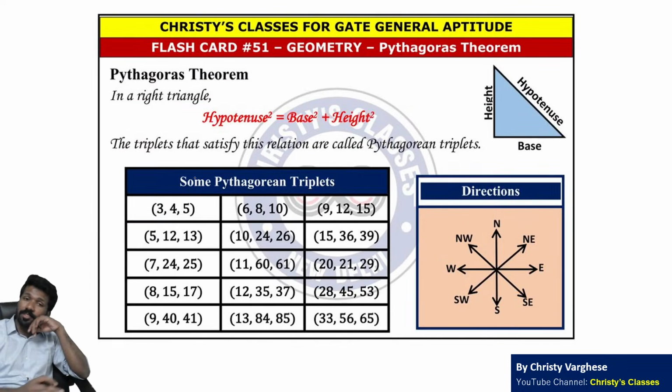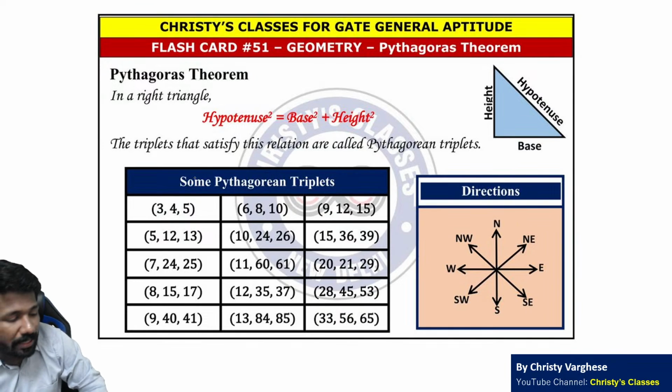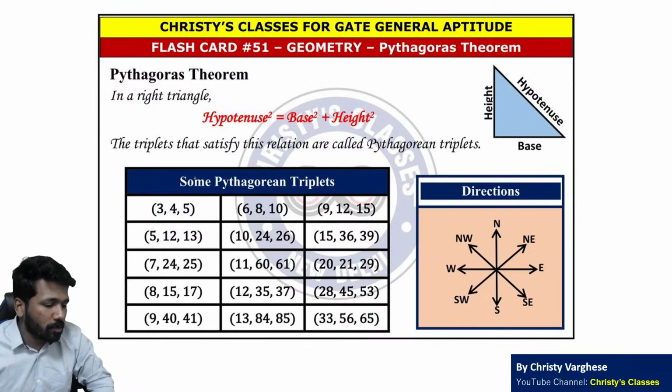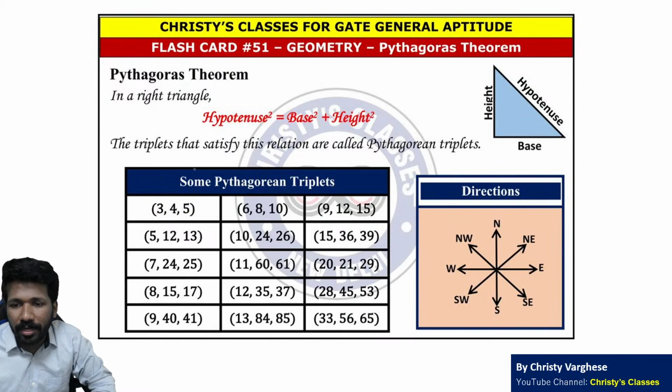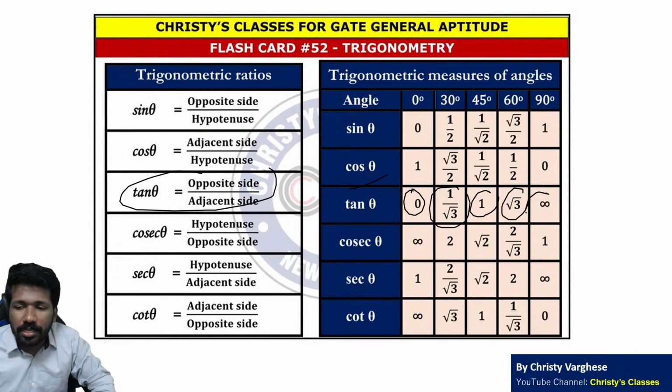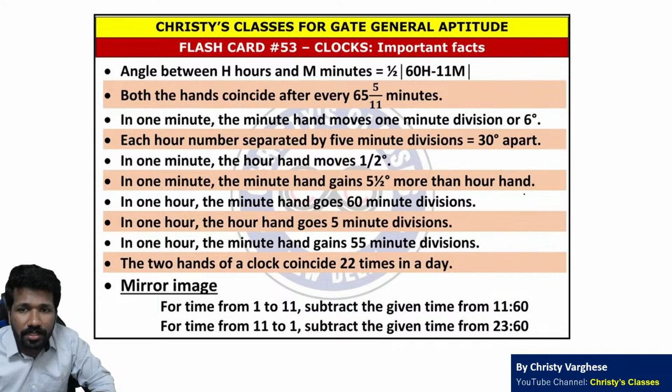Now geometrical extension: triangle, in right triangle Pythagoras theorem is important. Pythagorean triplet is important. Triplet which satisfies Pythagoras theorem is called Pythagorean triplet. Distance and direction, which we will discuss tomorrow in the reasoning revision lecture. In that, these directions are also important. And trigonometry, tan theta at least is very important. And tan theta, we will discuss briefly in the distance and direction chapter.